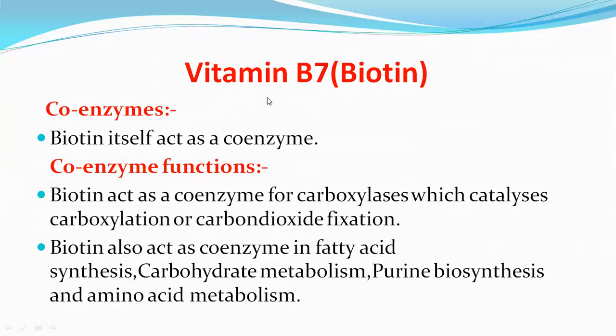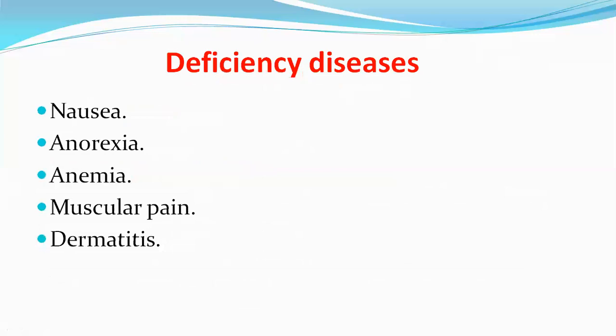Next one is vitamin B7. The chemical name of vitamin B7 is biotin. The biotin itself acts as a coenzyme. Next, the coenzyme functions. Biotin acts as a coenzyme for carboxylases, which catalyze the carboxylation reactions. It also acts as a coenzyme in fatty acid synthesis, carbohydrate metabolism, purine biosynthesis, and amino acid metabolism. These are the coenzyme functions of vitamin B7.